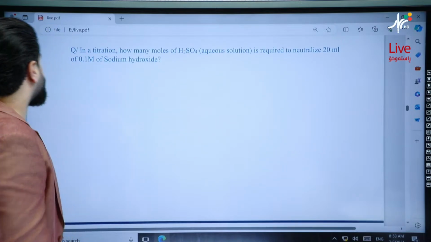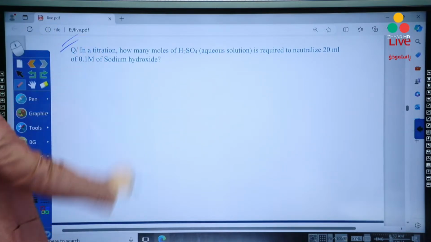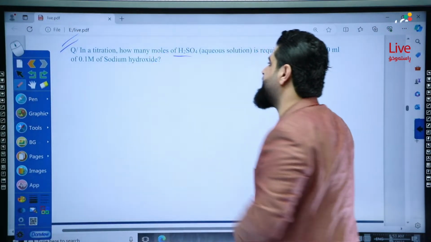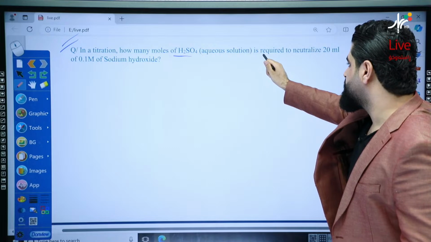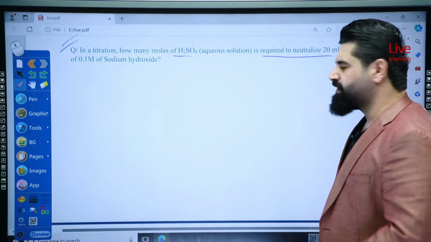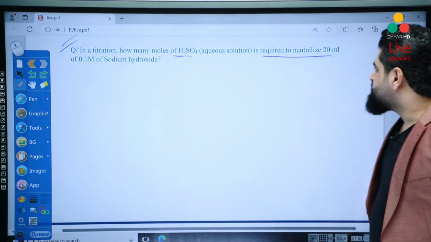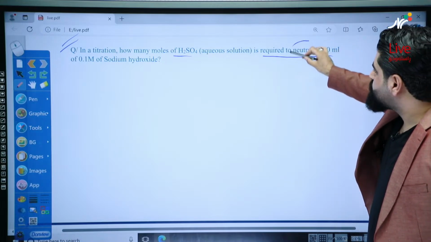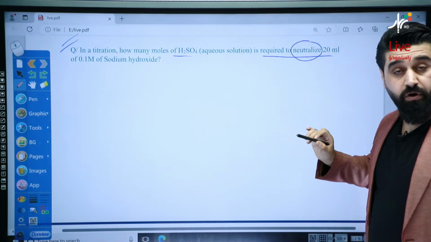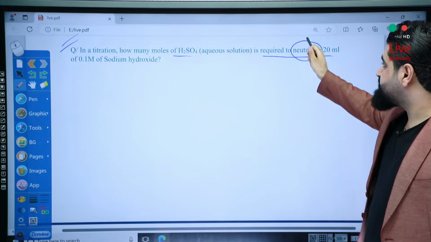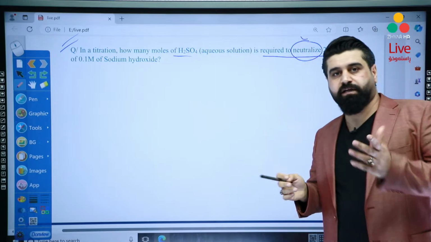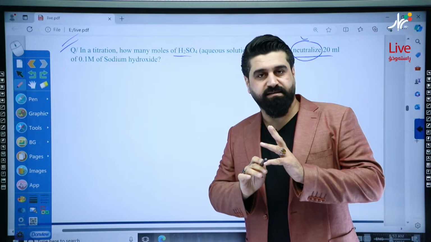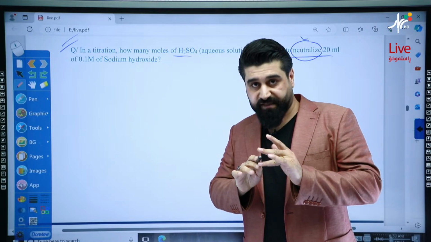Another question? Yalla. In a titration, how many moles of sulfuric acid, aqueous solution, is required to neutralize? Look, many times most of my students asked me, Mr., neutralize, it means neutral salt? No. Neutralization is another name for titration. Titration has many names. One of them is neutralization. One of them is titration.